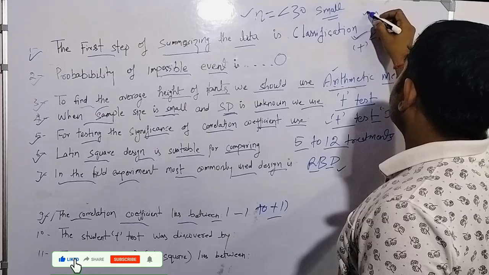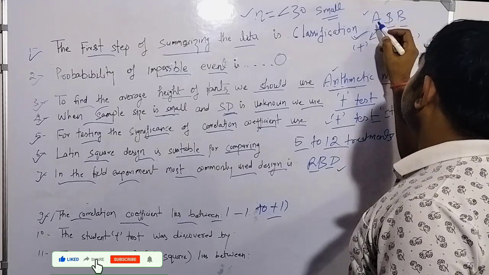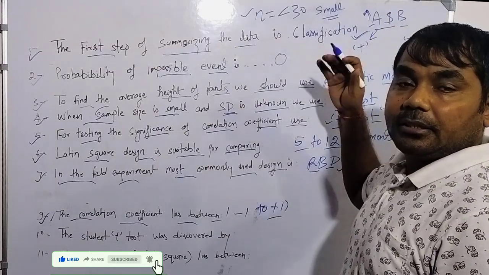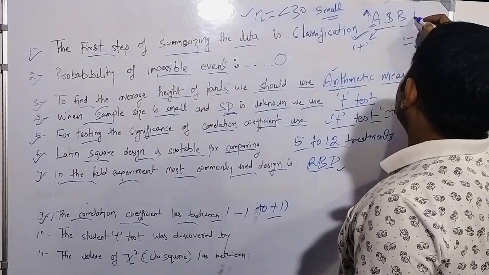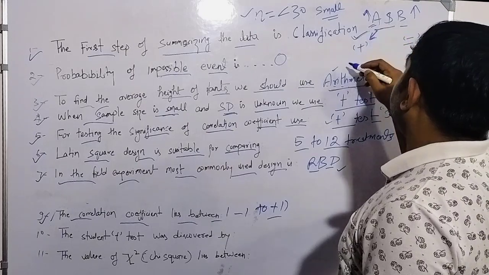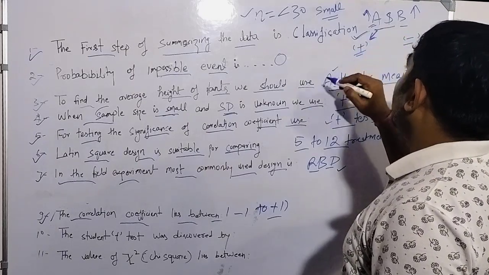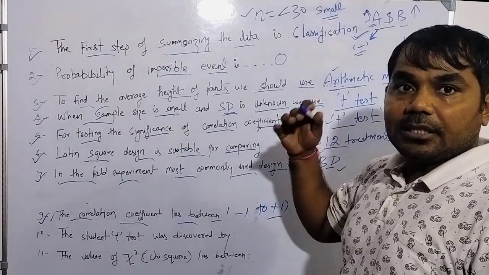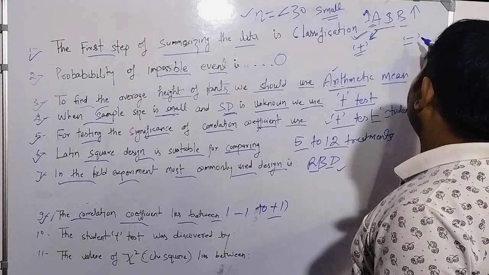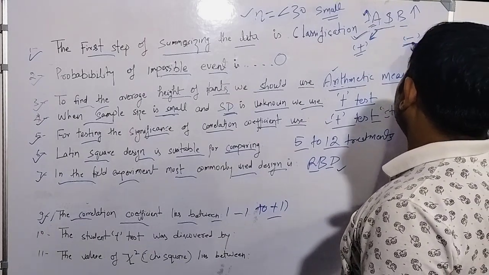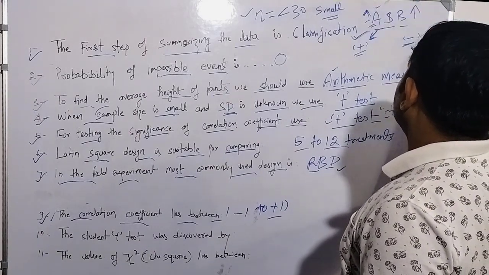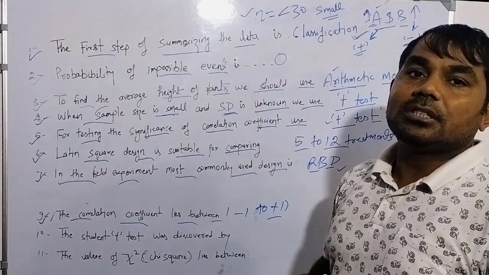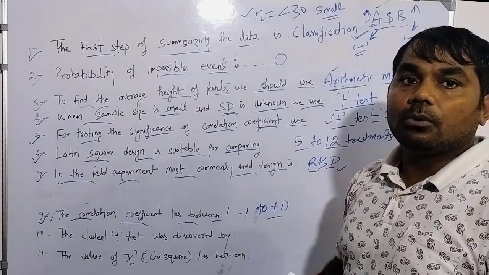If A is increasing and because of that B is also increasing, it is called positive correlation. If A is increasing and B is decreasing, or vice versa, this is the situation of negative correlation.